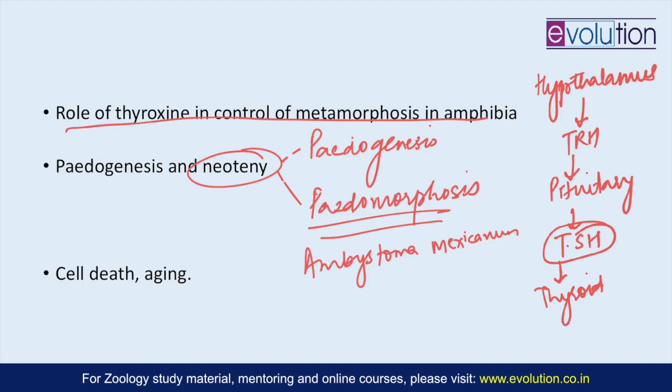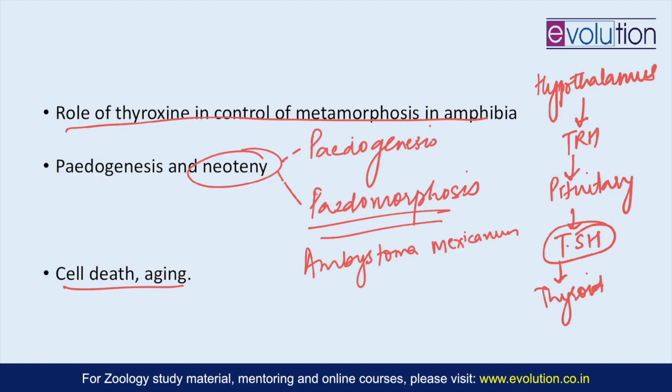Now coming to cell death and aging. As the animal is reproducing and growing, the other aspect of developmental biology is that every animal will eventually age, and the cells age, and eventually they undergo cell death. Cell death can be necrotic, or it can be through apoptosis.